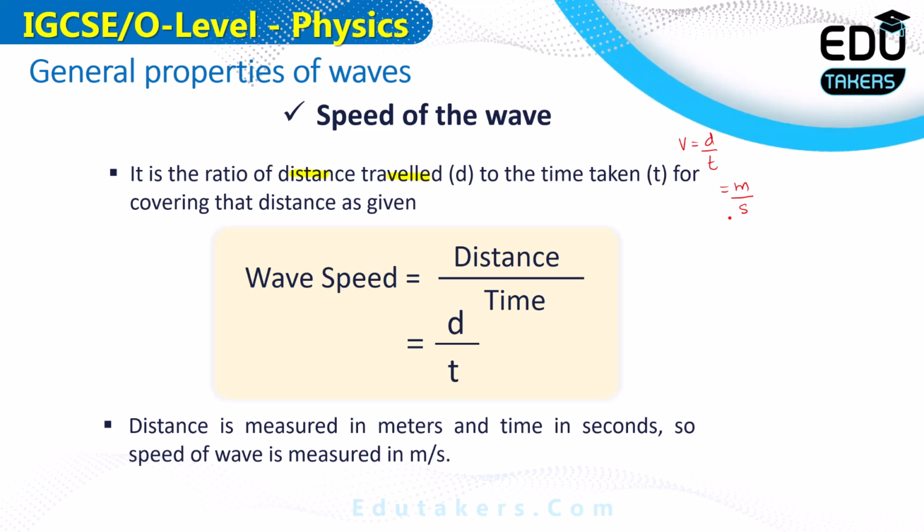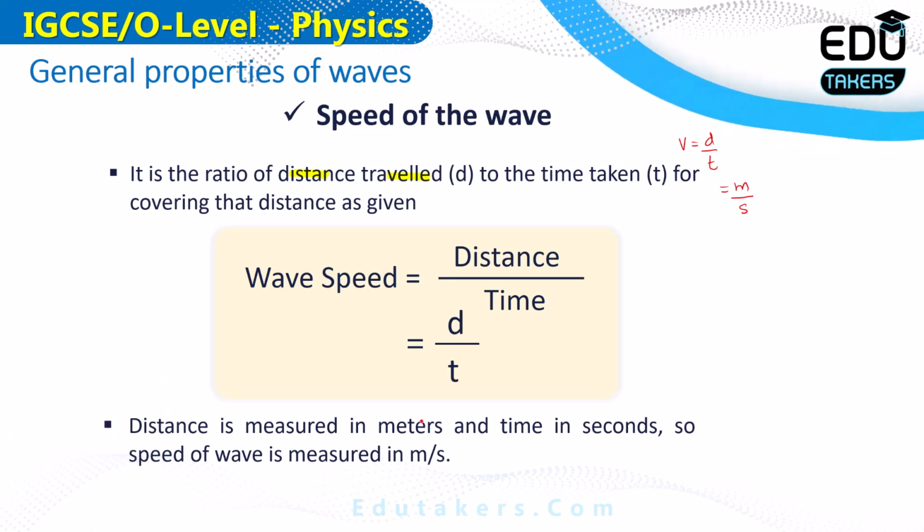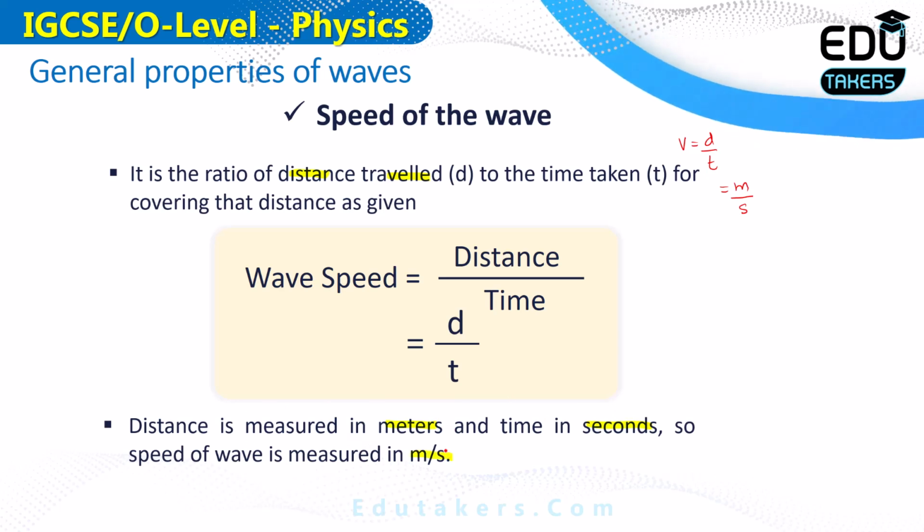I can simply say that when you have to calculate the speed of the wave, just divide the distance by the time. You can also see here the distance is measured in meters and the time is measured in seconds. So the speed of the wave is measured in meters per second.